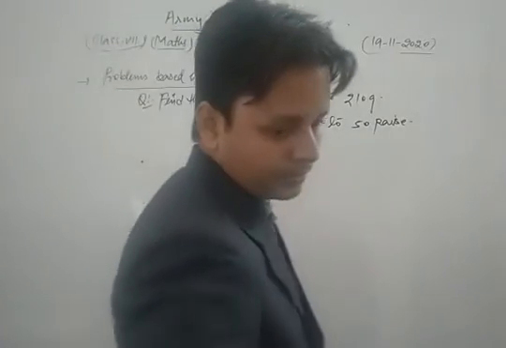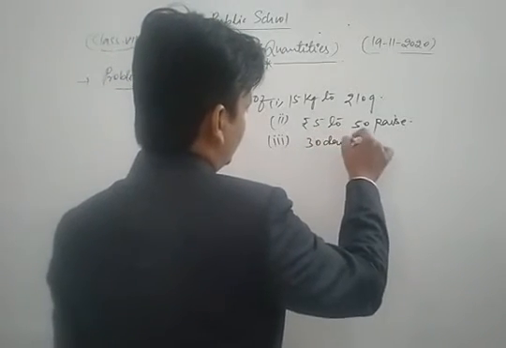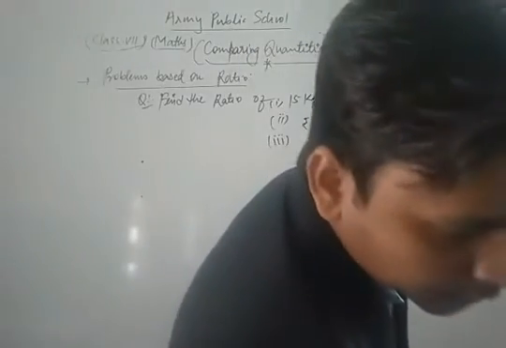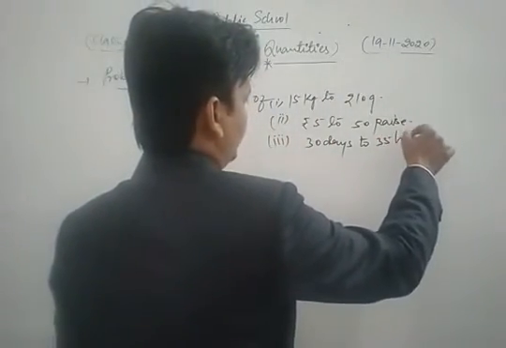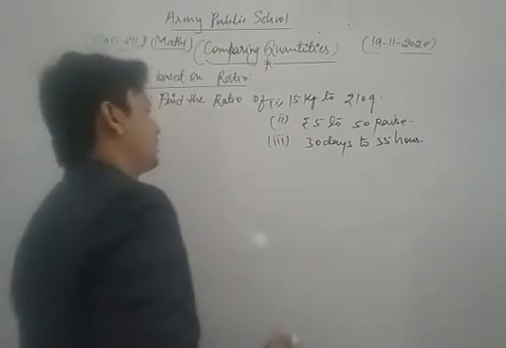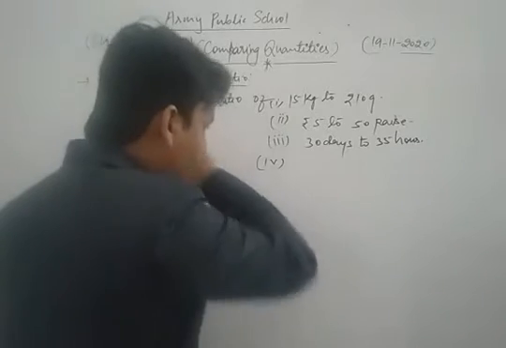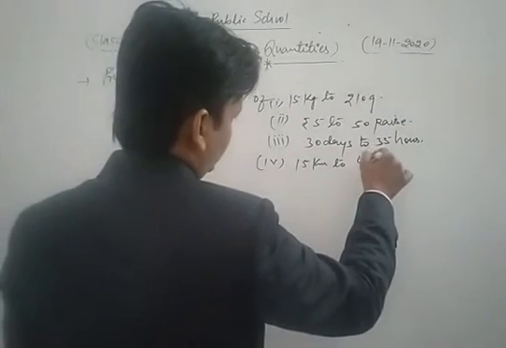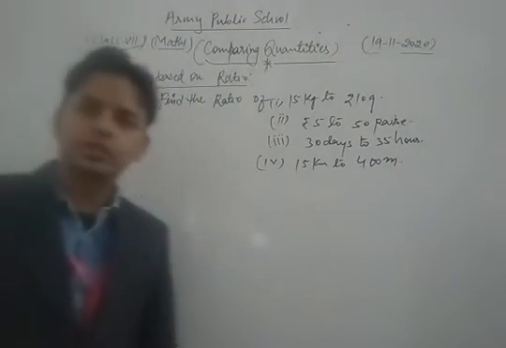Third, 30 days to 36 hours. And the fourth one is 15 kilometer to 400 meter. Okay, these are the questions here, dear friends.